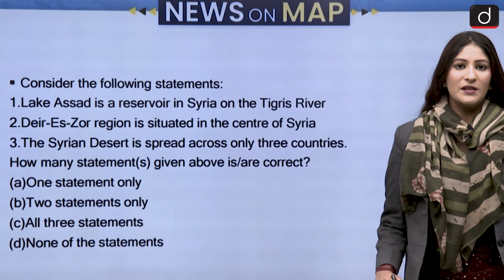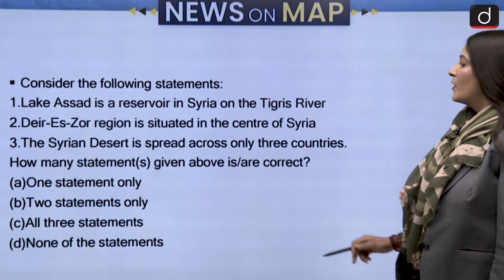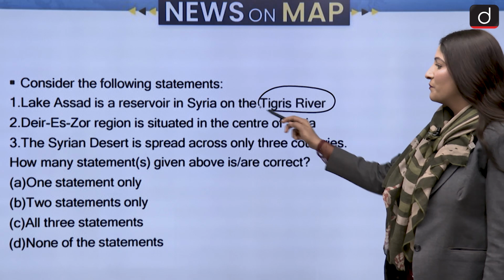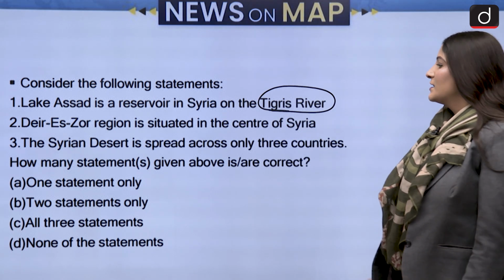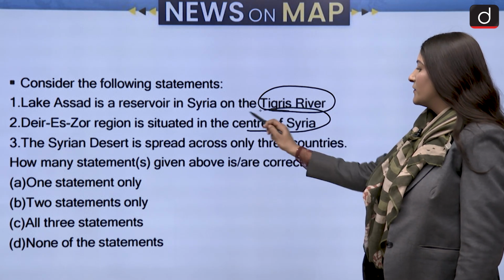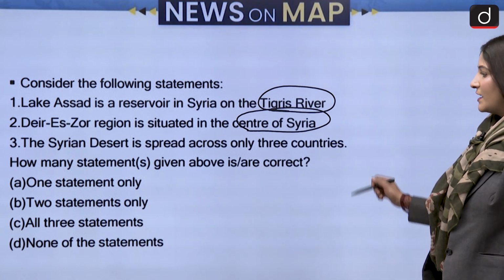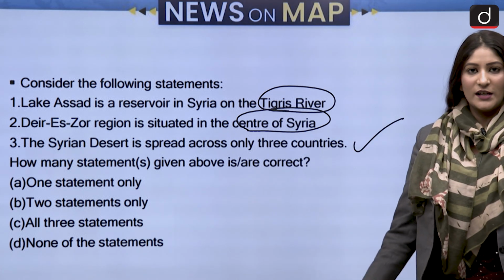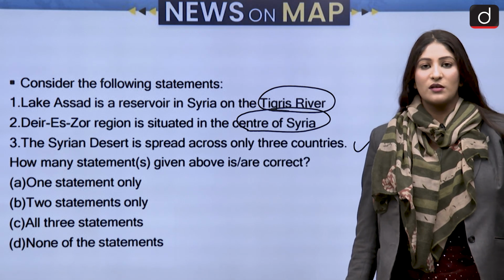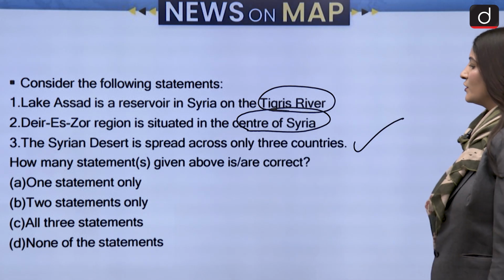Consider the following statements. Lake Assad is a reservoir in Syria on the Tigris River. Deir ez-Zor region is situated in the center of Syria. The Syrian desert is spread across only 3 countries. Syria has been in the news a lot because of the violence and the earthquake. So it is important to know all this.